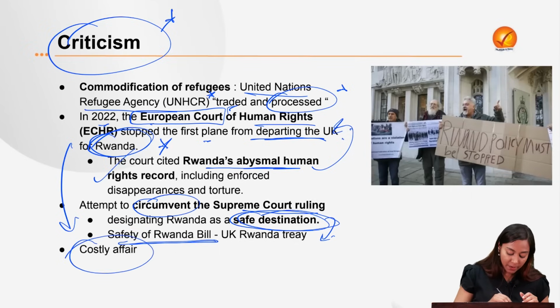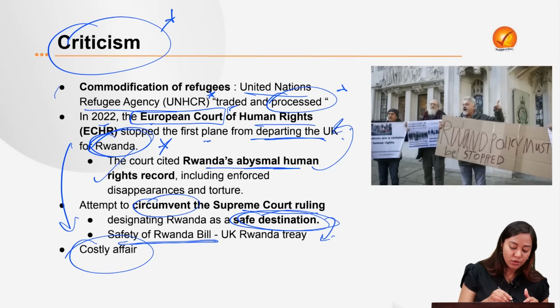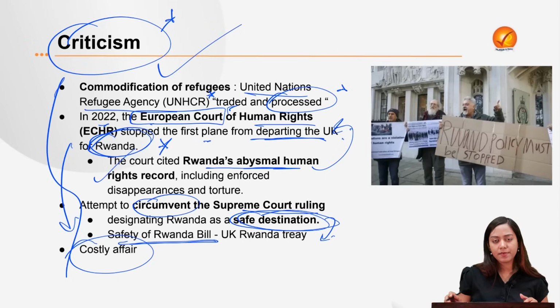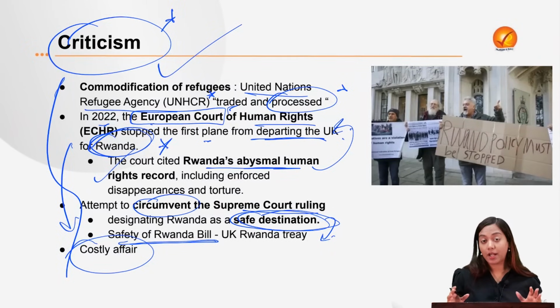Of course, some of the opposition political parties have also raised the issue that this is a very costly affair. Rehabilitation of this entire community of illegal migrants will probably lead to a lot of expenditure from the UK Treasury. This can lead to an economic crisis in the UK. So these are some of the criticisms related to this very controversial issue. What is your opinion about it? We'll be glad to know that.